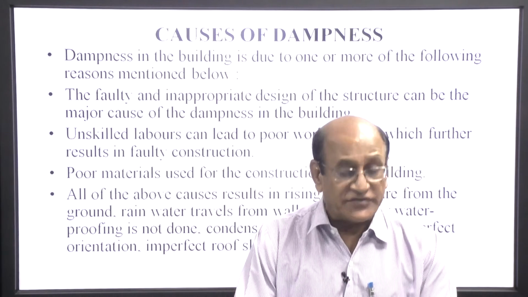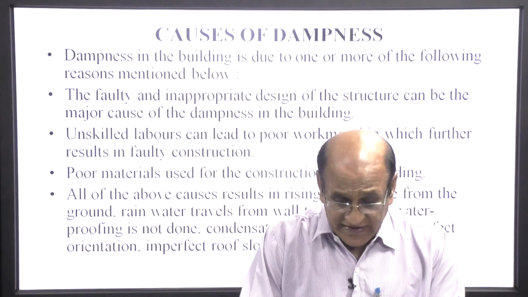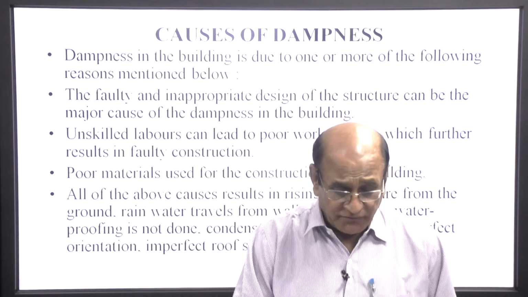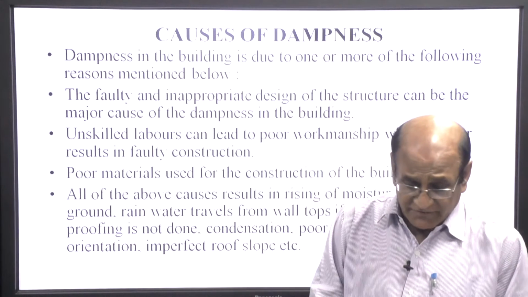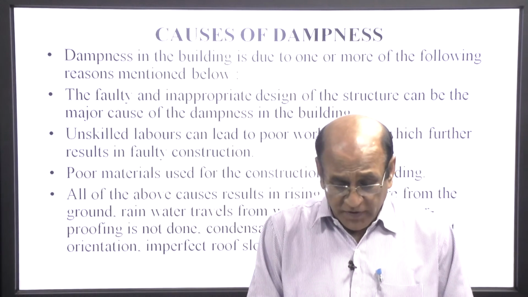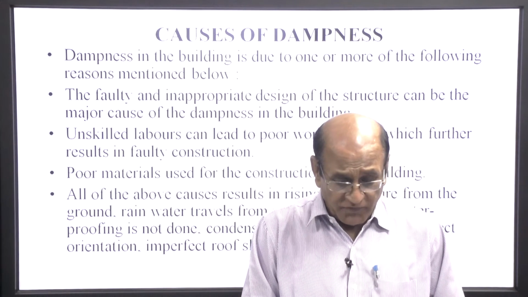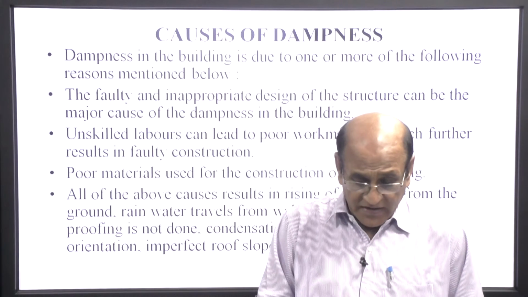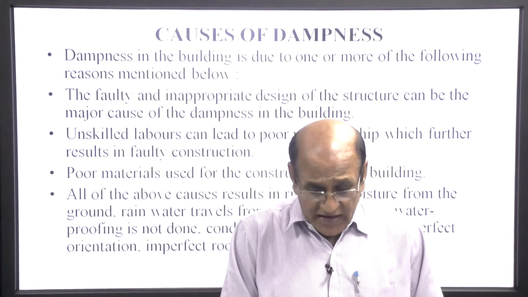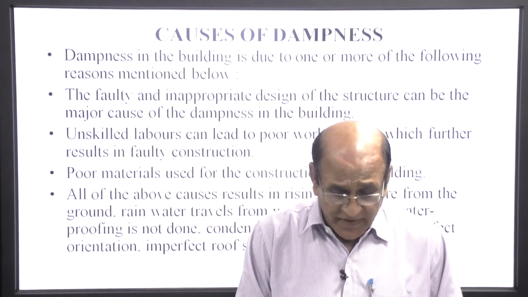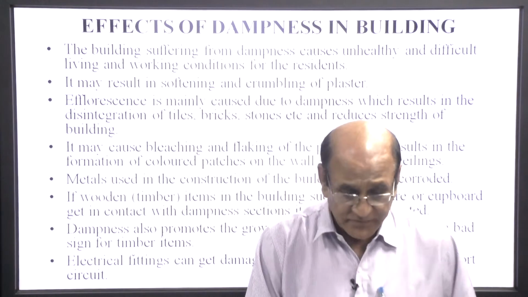All the above causes result in rising of moisture from the ground. Rainwater travels from the wall top if proper waterproofing is not done. Condensation, poor drainage, imperfect orientation, imperfect slope, etc.